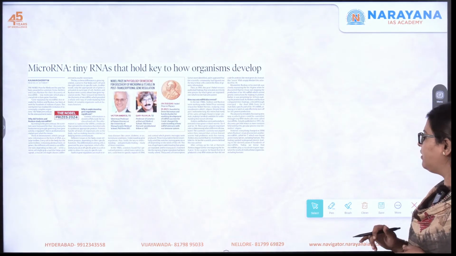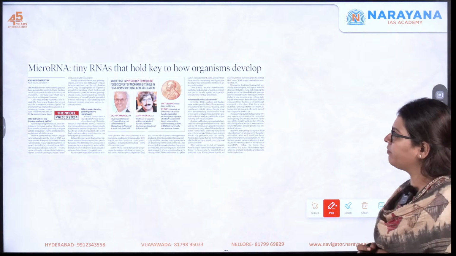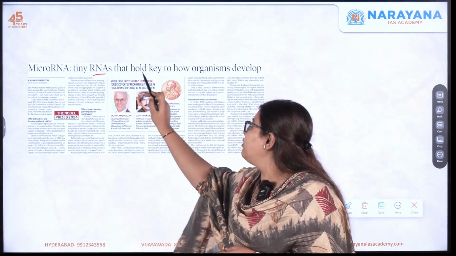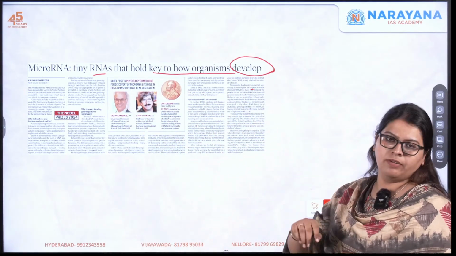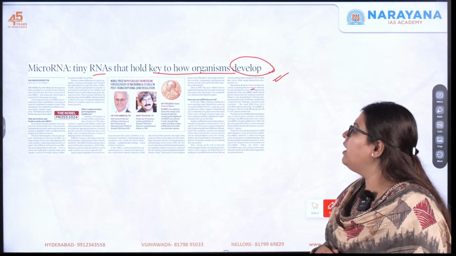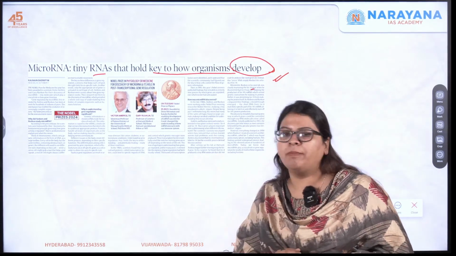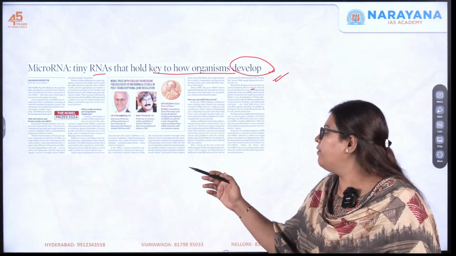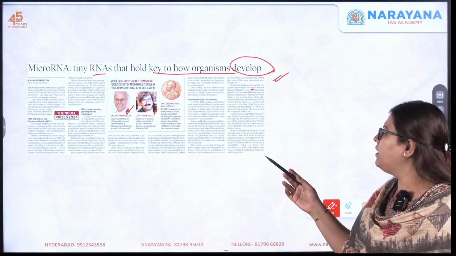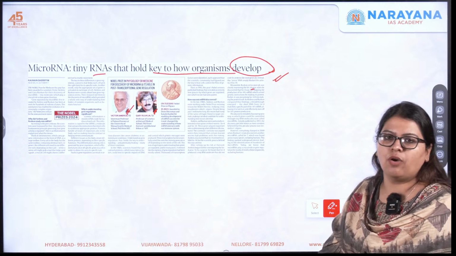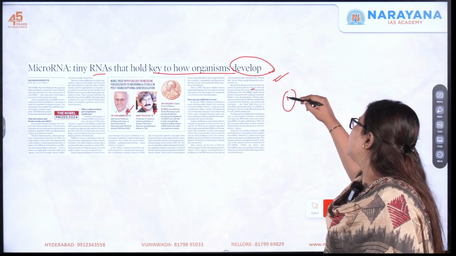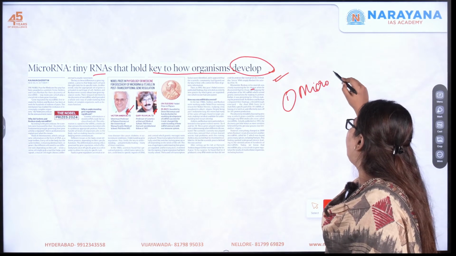Now let us move towards the next topic, a very, very interesting topic. So microRNA. Tiny RNAs, as the name depicts, that hold the key to how organisms develop. Here you might not understand what this article has been speaking about. So here what happened? The Nobel Prize for Medicine or Physiology has been given to these two people, Victor Ambros as well as Gary Ruvkun. These people have been awarded the Nobel Prize for Physiology or Medicine for their discovery of microRNA. So it is important for us to understand about microRNA.